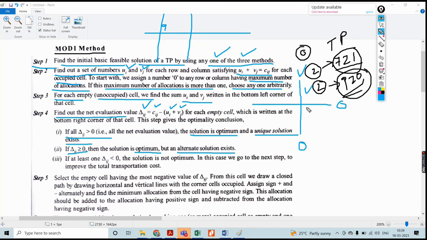There is a possibility. Previously I chose this value, and I got 920. But in another way, if I choose another two values, then I will get 721. How can I tell that 920 is optimal? I can't. At this moment, the value might be equal to 0 in that particular cell. If it is less than 0, negative values, then it is not optimal. Then you have to make an improvement with respect to the total cost evaluation. This is the method for the evaluation of delta ij.